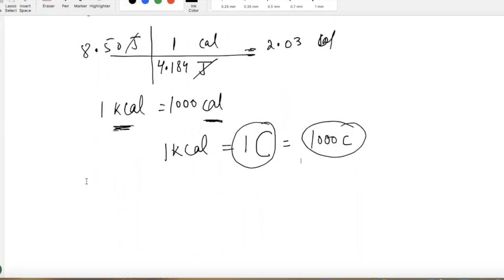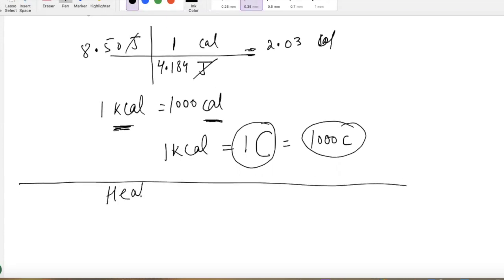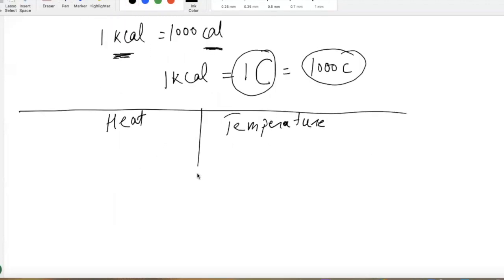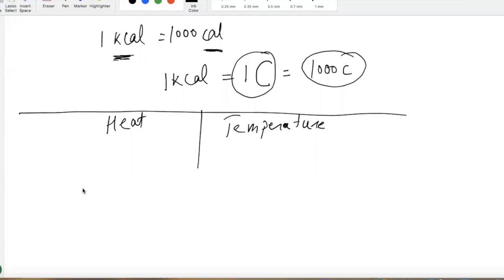Now, guys, let's talk a little bit more about heat. Let's try to distinguish the word heat from temperature. It's very important that we understand these two terms are different. Can you tell me the units for heat again?